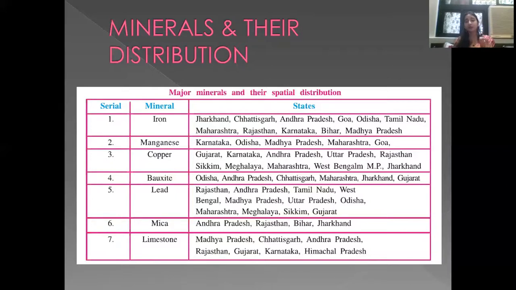For each mineral you have to memorize 2 or 3 different states, so that when it is asked in a map to mark places where iron and copper are found, you do not have only Andhra Pradesh to remember. So you have to memorize different states for each and every mineral. Okay, clear? This table is given in your textbook also.